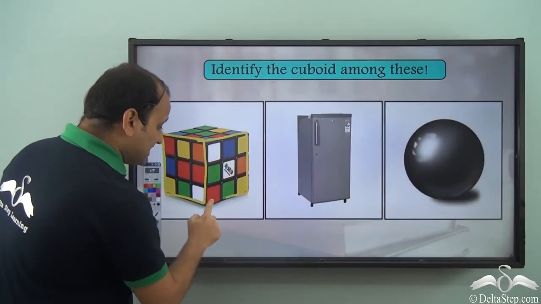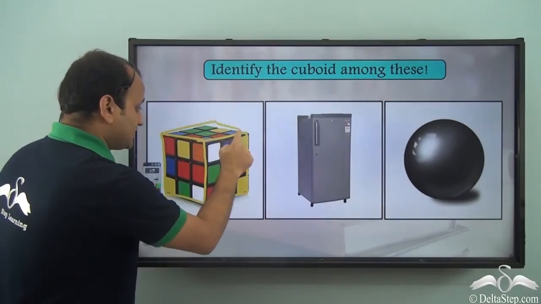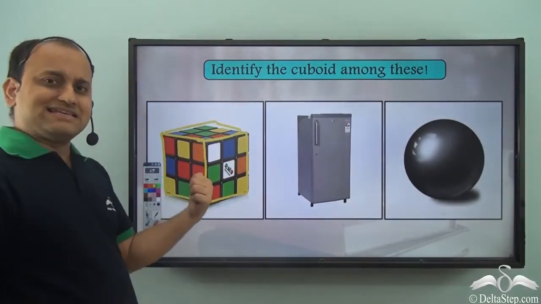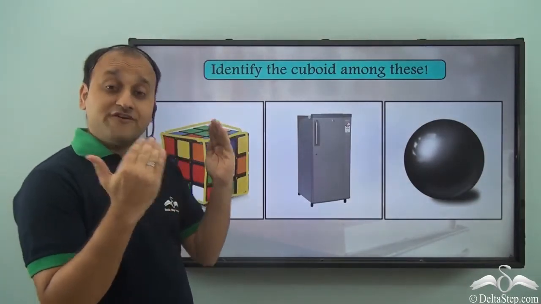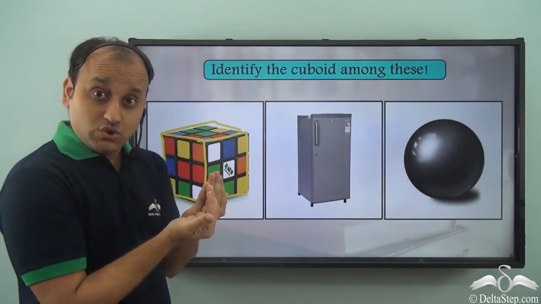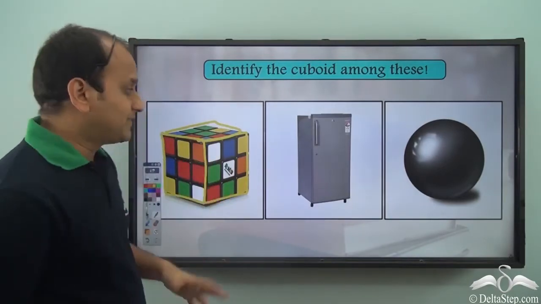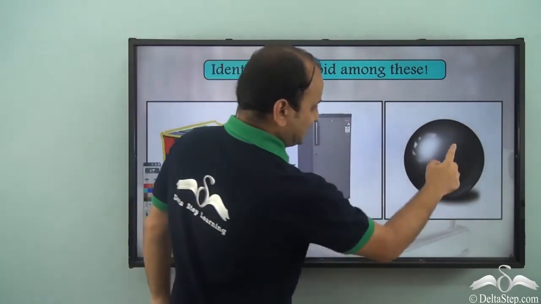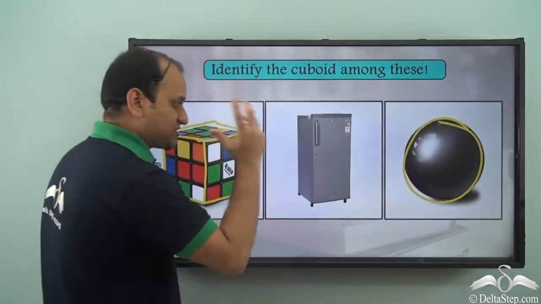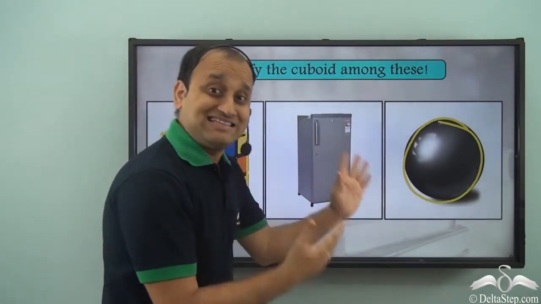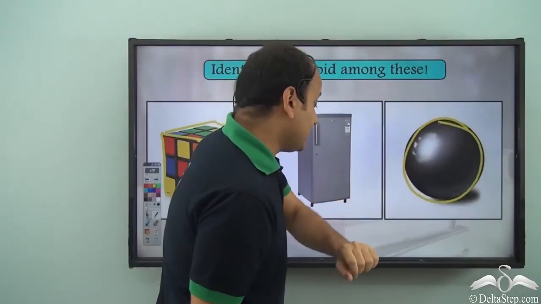So all these are squares. So what exactly is this? It's a cube. So number of squares come together to form a cube. Now what about this one? It's completely round. So from whichever angle you see, it's completely round. So it's basically a sphere.